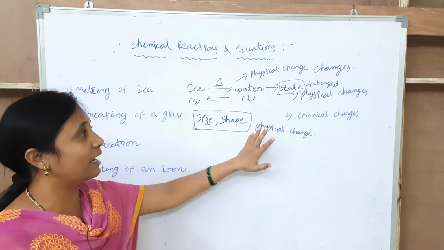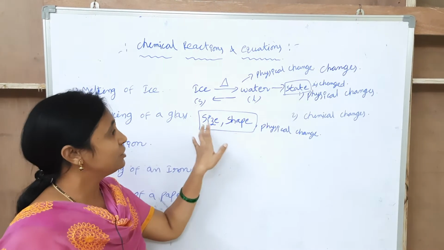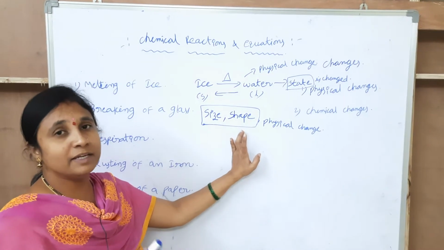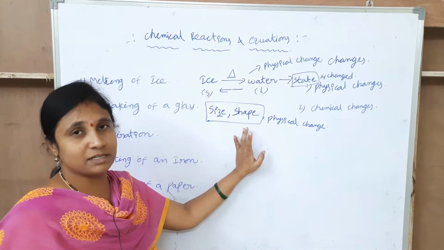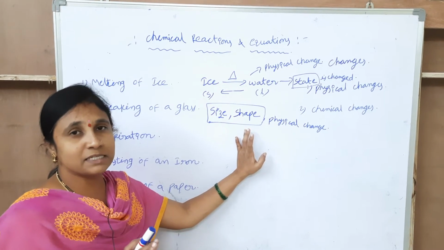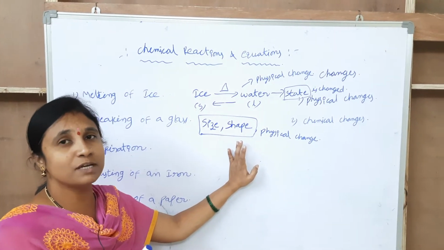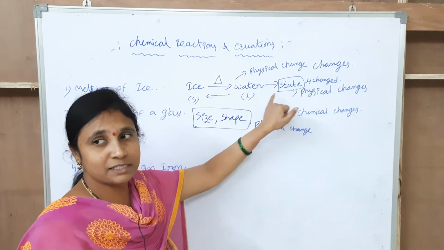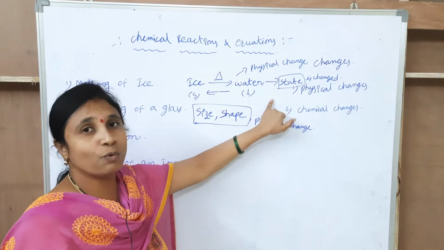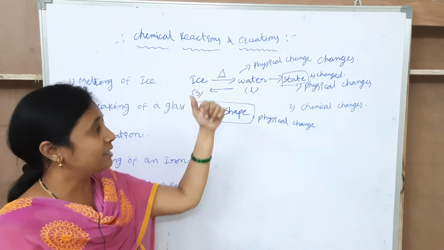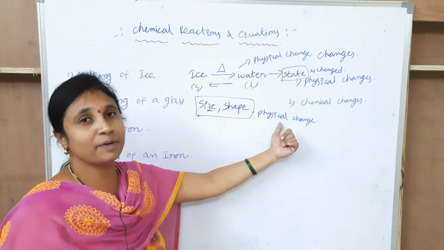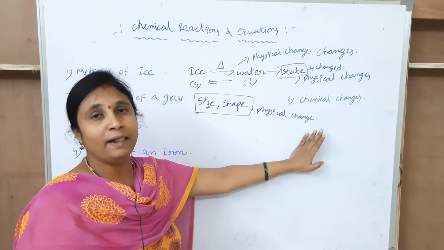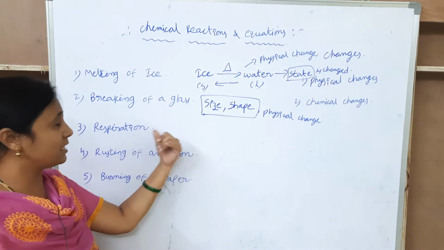The changes occur in state, size and shape. If no new substances are created, then the changes are called physical changes. For physical changes, only the state, the size or the shape can change. Is it understood? Next I am going with another example.